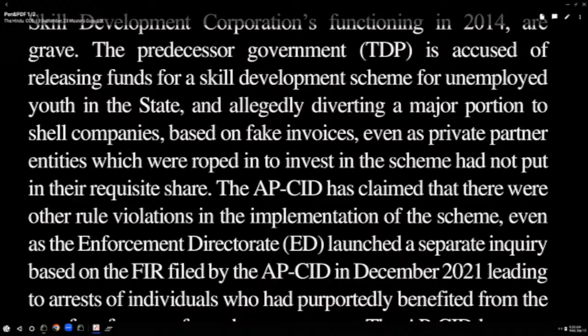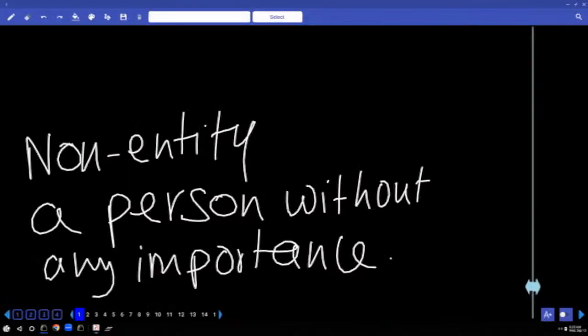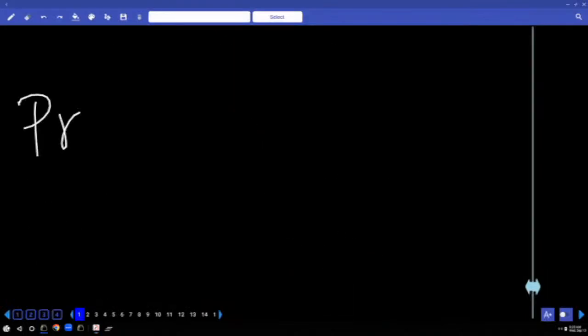Not put in, underline put in, that's a phrasal verb. Write the meaning based on this context. Contribute. Here put in their requisite share means did not contribute. But requisite, underline that word. And write this one.